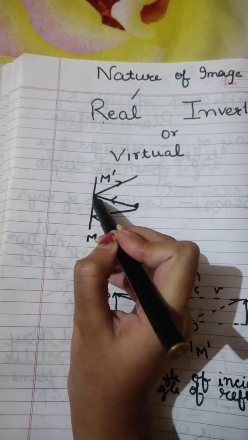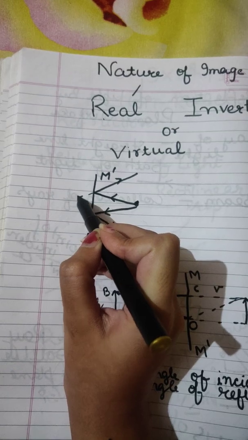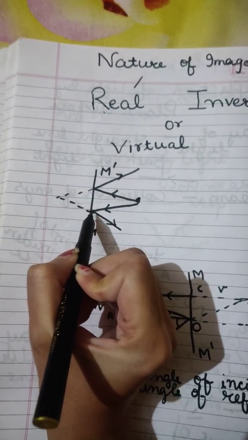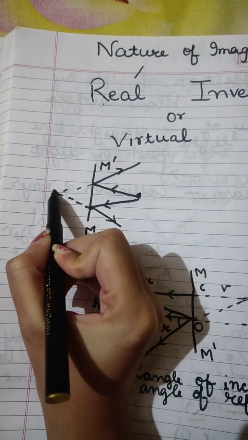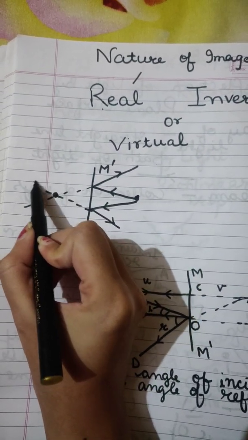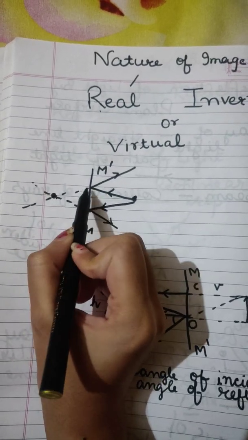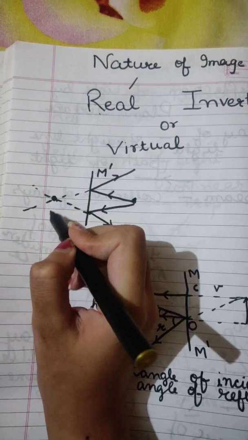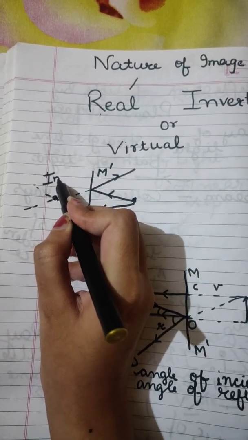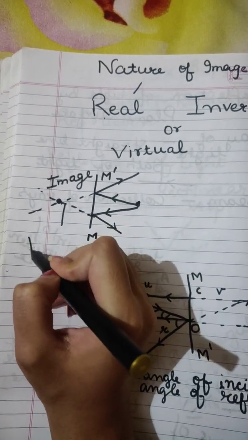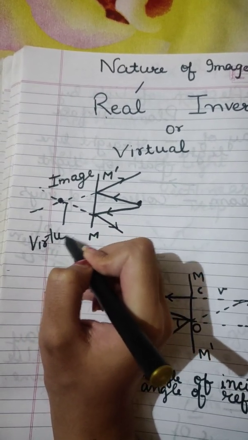Now let me try to produce these rays backward. I've produced them, and I see these intersect. I've produced them backward like this and like this, and I found a point where both of these rays, when produced backward, intersect. This is the point where my image will be formed, and this image is actually virtual.